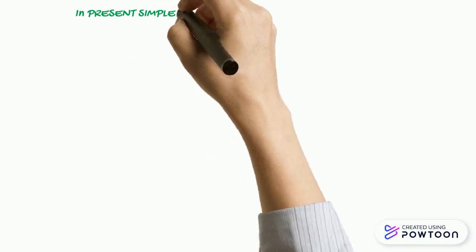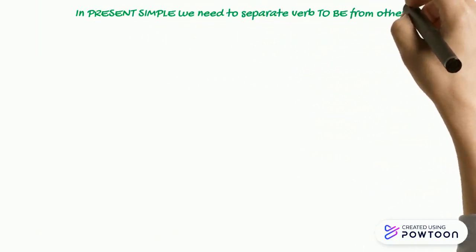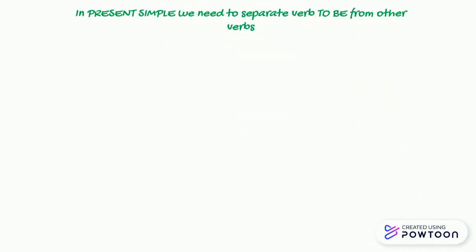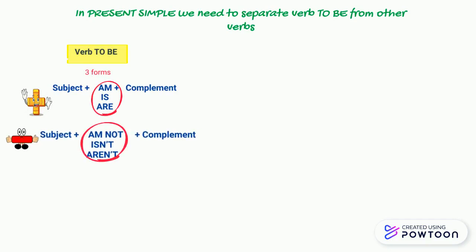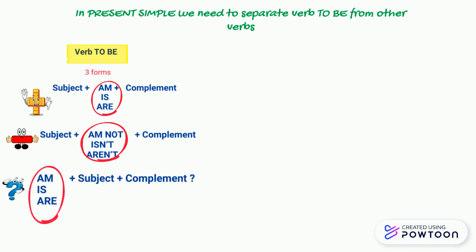Alright, in present simple, we need to separate verb to be from other verbs. For verb to be, we have three forms, right? Positive, we need the subject plus am, is, or are, and the complement. For negative, the subject plus verb to be with not and the complement too. And if it's a question, you start with verb to be.